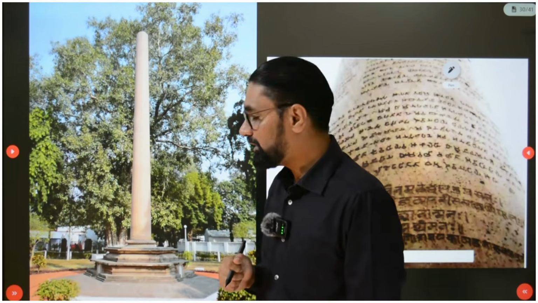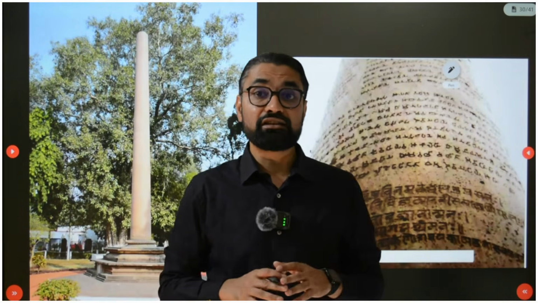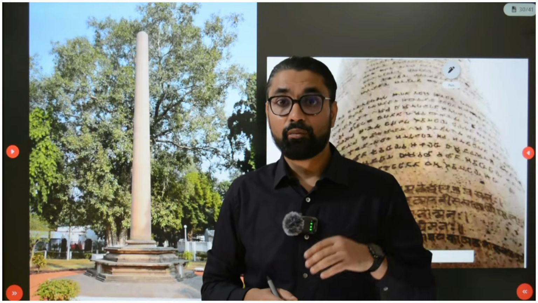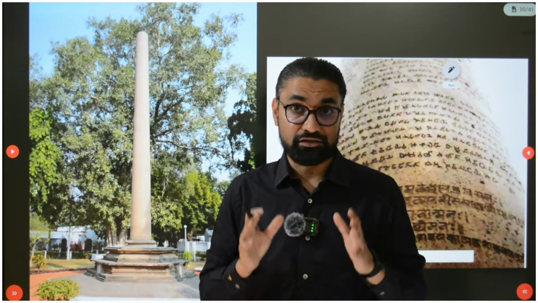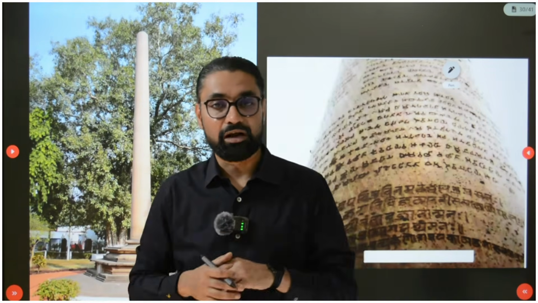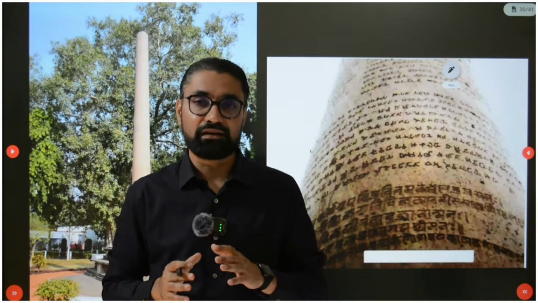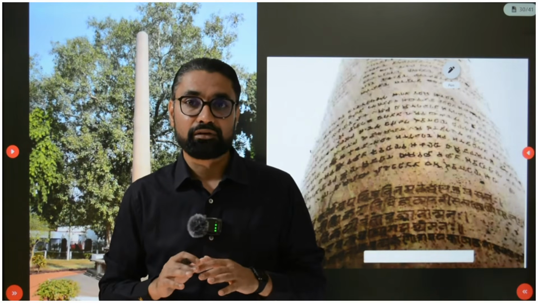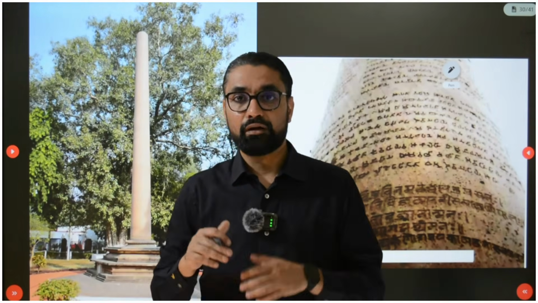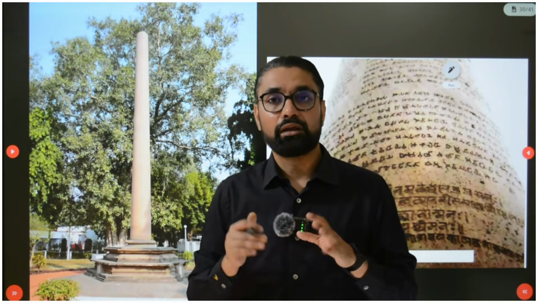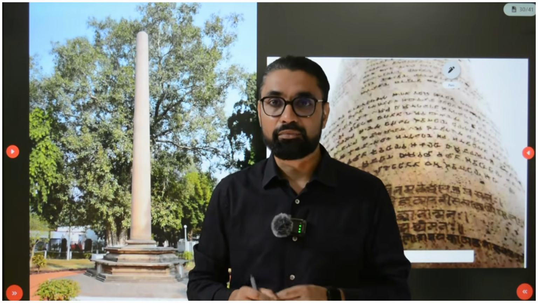Then next was the Allahabad pillar inscriptions. Now this Allahabad pillar, guys, contains inscriptions of 3 time periods, of 3 kings. This Allahabad pillar was originally an Ashokan pillar, and this Ashokan pillar also has Ashoka's inscription written in Prakrit language using Brahmi script. On the same pillar later on, Samudragupta wrote, using Sanskrit language and Nagari script. He wrote his own inscription. So not Samudragupta, his court poet Harisen wrote it. And later on, information about the Mughal king Jahangir is also inscribed on this pillar.